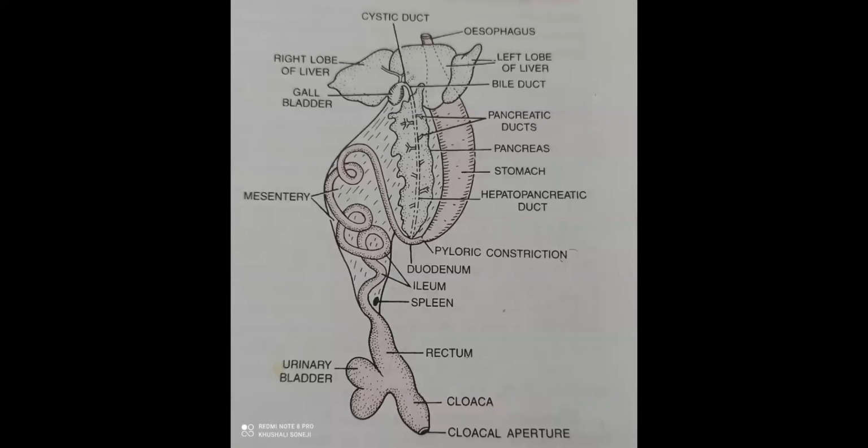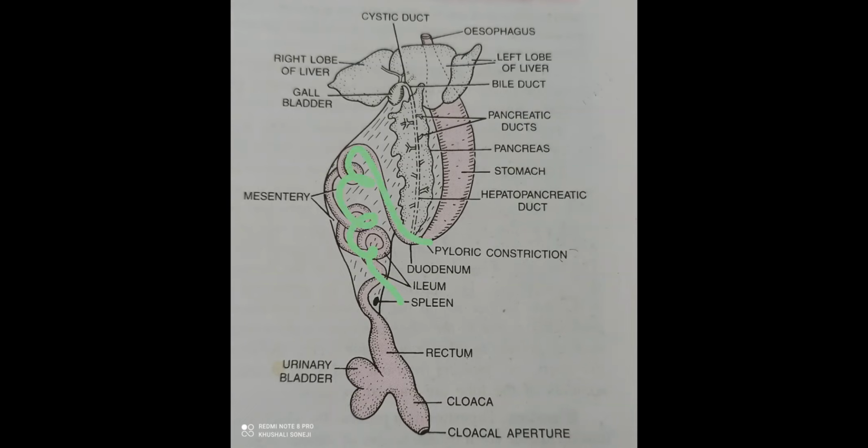Coming back to that digestive system diagram. Here the hepatopancreatic duct is open, in which the enzymes are present which help in carbohydrate digestion, protein digestion, lipid digestion, right? Here the digestion starts and is even completed in the small intestine.